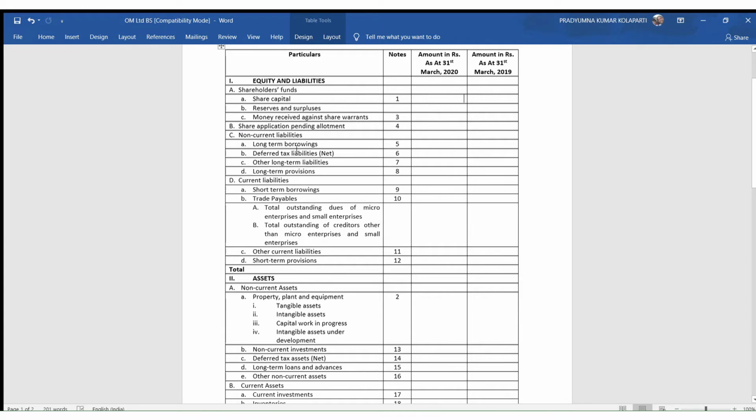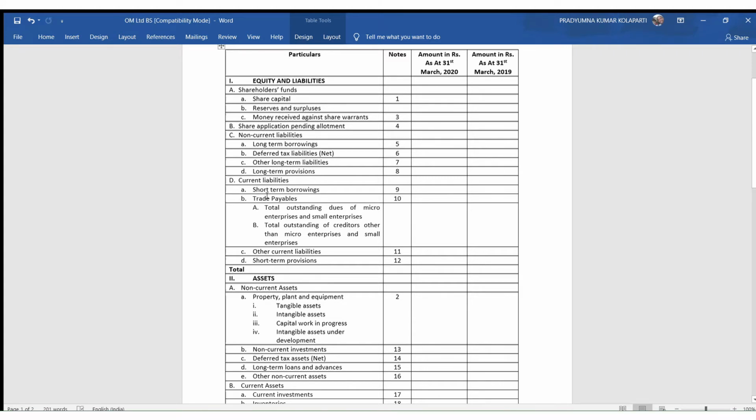And next, non-current liabilities. What are non-current liabilities? Liabilities which are to be settled beyond 12 months from the date of the reporting period fall under non-current liabilities. These again have to be divided into long-term borrowings, deferred tax liability net, other non-current liabilities, and long-term provisions.